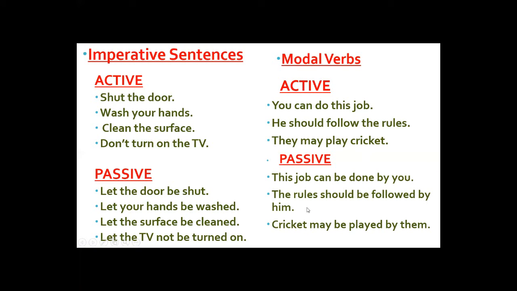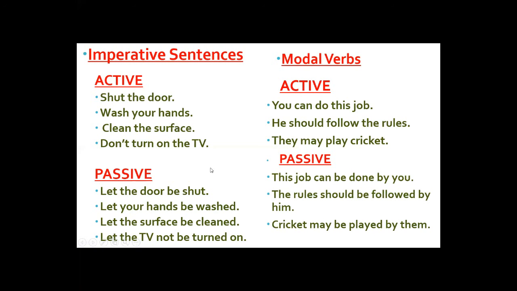He should follow the rules. The rules should be followed by him. Why are we adding be? Because it's a be verb, and then follow, the third form of follow is followed. They may play cricket. Cricket may be played by them. So in such a way, we make passives of different modal verbs, and in such a way, we make passives